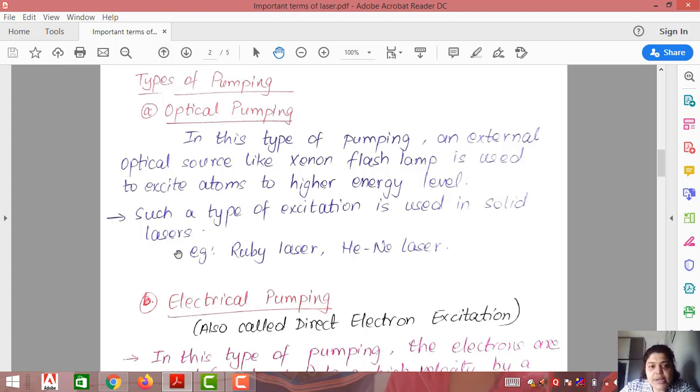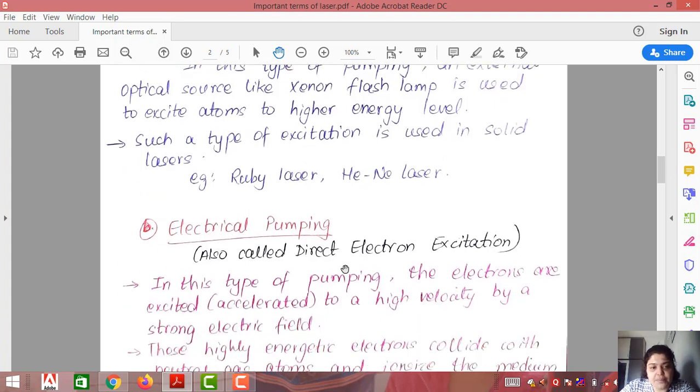Now generally solid lasers use optical pumping, wherein to send the atoms to higher energy level, to excite the atoms to higher energy level, we require an optical source. Some examples of solid lasers which use optical pumping are ruby laser and HeNe laser, that is helium neon laser. These are the two which we are going to study in our chapter.